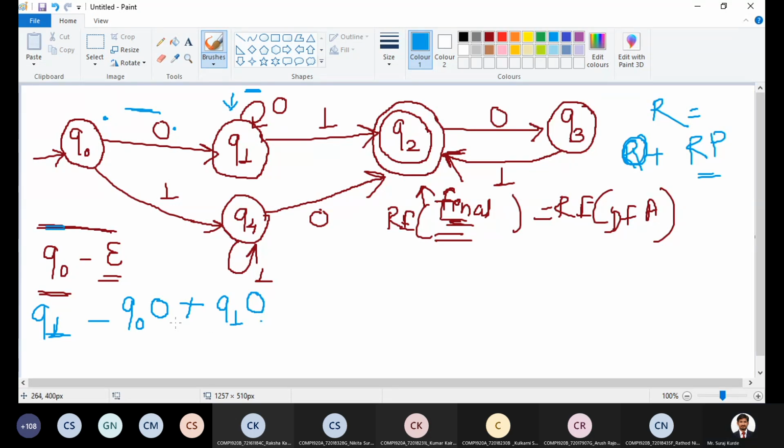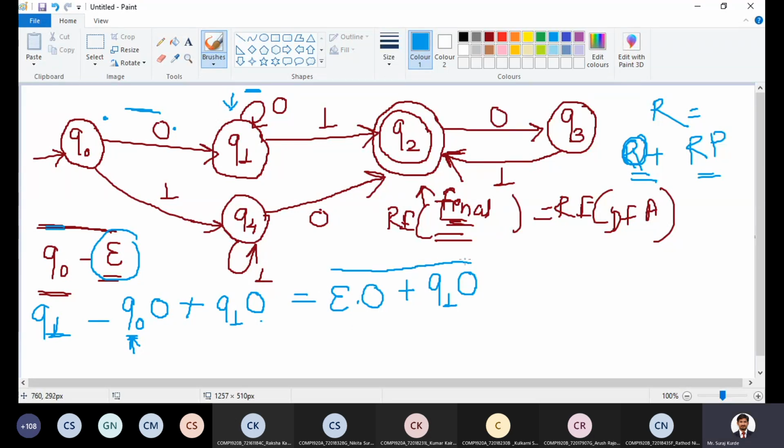Now, again, it is not in the required format R is equal to Q plus RP, because here we have Q0. So replace this Q0 with its regular expression, that is epsilon, and it becomes epsilon dot 0 plus Q1 0. Now we can compare this with R is equal to Q plus RP.